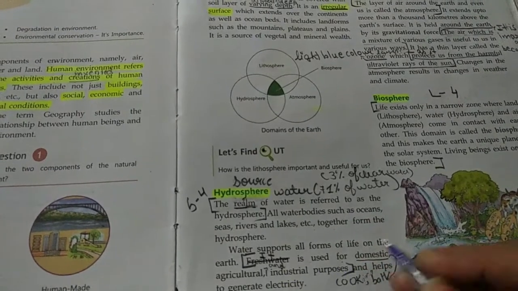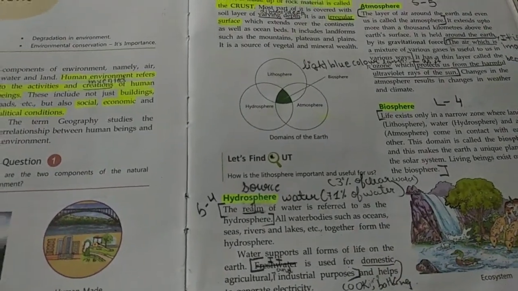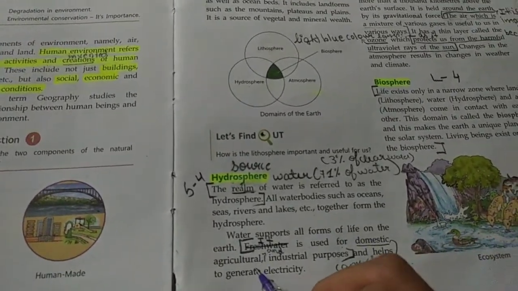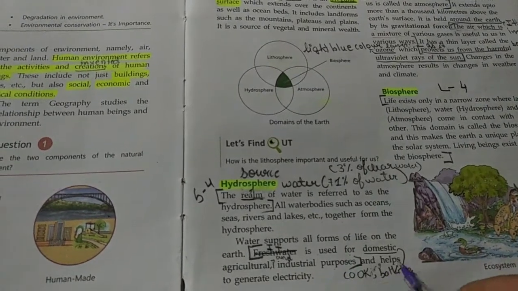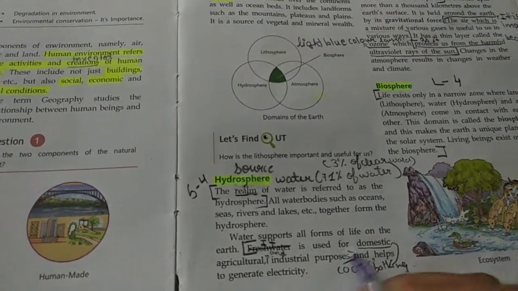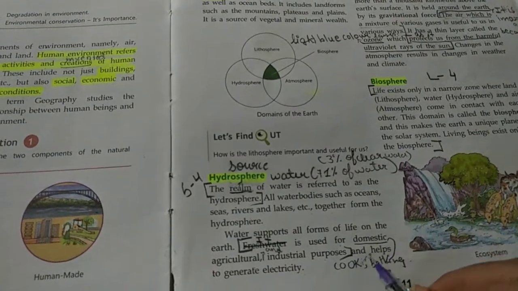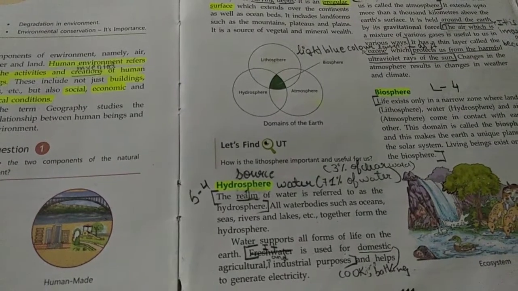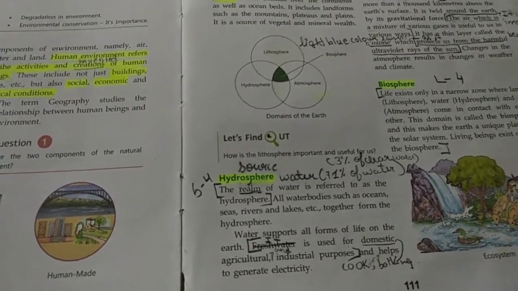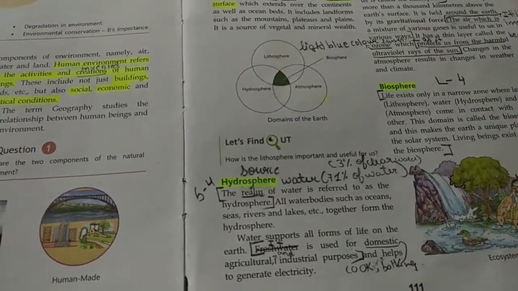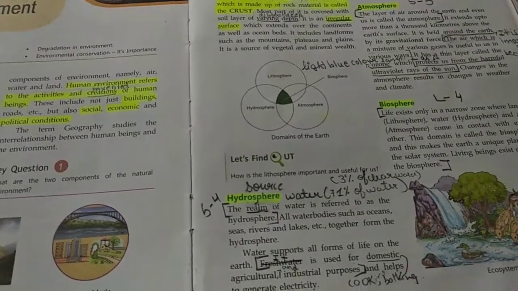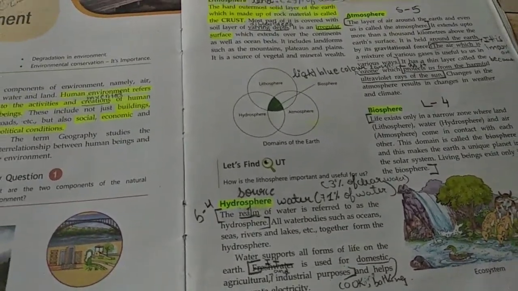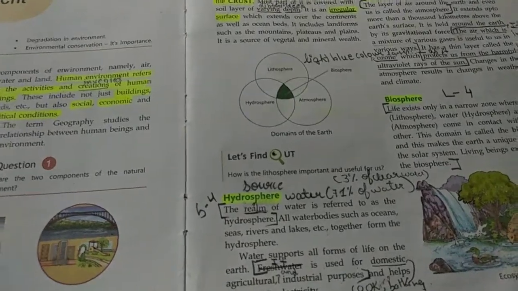Fresh water is used for, now we use fresh water, right? So fresh water is used for domestic, agriculture, industrial purposes, and helps to generate electricity. Now, domestic means what, students? Domestic means for cooking, for bathing, for what we are using water, right? Drinking, cooking, bathing, that is the domestic use. For agriculture use, we are using water, and for industrial purpose means for factories or in the industries, even water is used to generate the electricity, right?